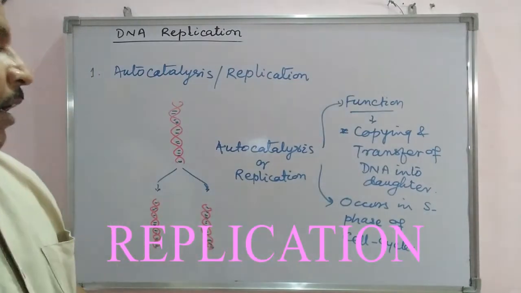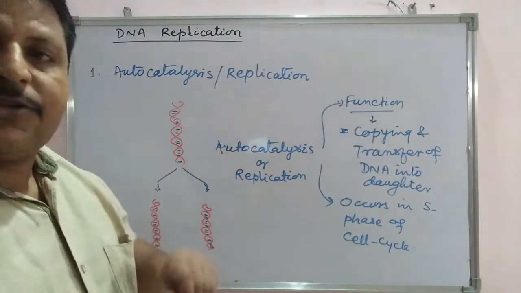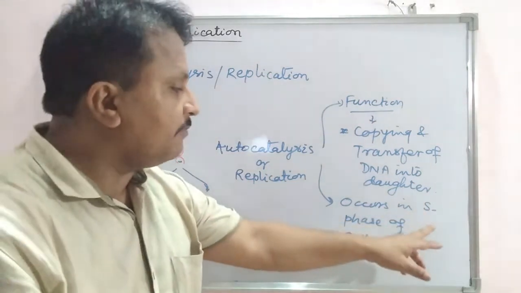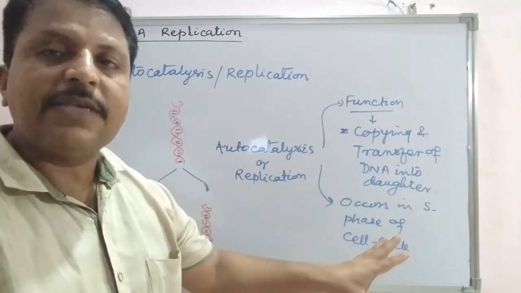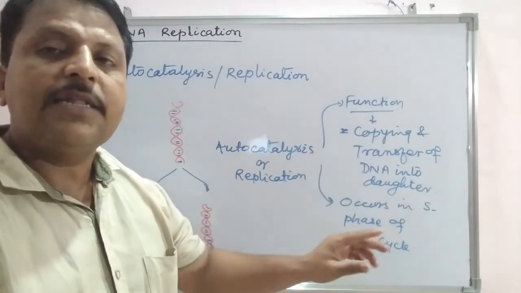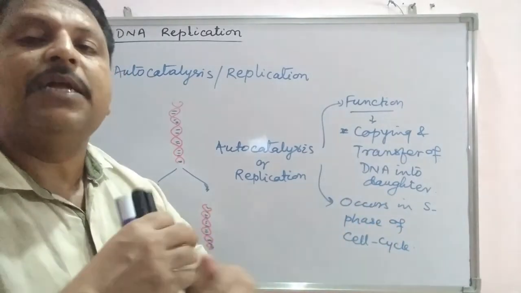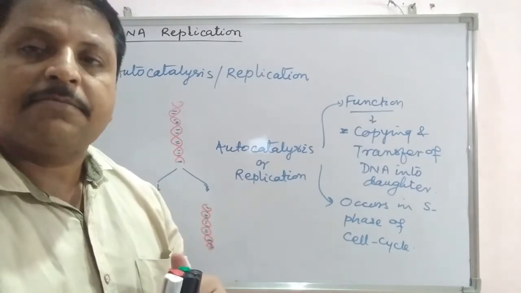Okay. Now, what is the next terminology? The S phase is a very important phase of interphase during the cell cycle. In that condition, there will be duplication, the doubling of the copy of the DNA.